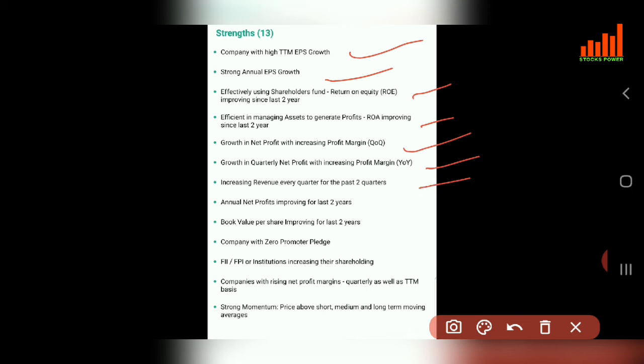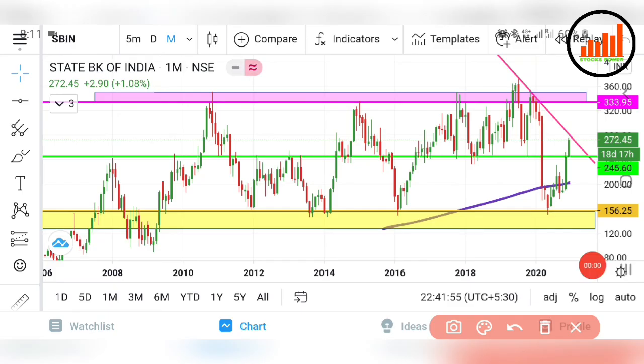Increasing revenue every quarter for the past 2 quarters. Annual net profit improving for the last 2 years. Next is book value per share improving for the last 2 years. Next is a company with zero promoter pledge. FII institutions are increasing their shareholding. Companies with rising net profit margins quarterly as well as on a TTM basis. The last point is strong momentum, with price above short, medium and long term moving averages.